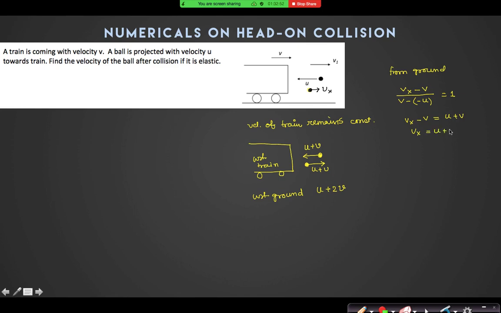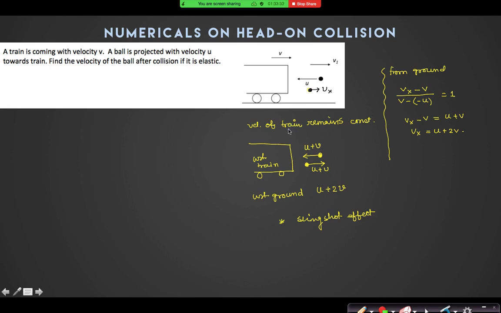Yes, in both cases you have taken the velocity to be the same. This effect is known as the slingshot effect. Can you also do it by conservation of momentum? You can do it, but in that case again you will find the same velocity. Conservation of momentum is only used to find the velocity of the train, but its mass is very large compared to small m, so even if you do it, you will find the same answer. No need to do it.